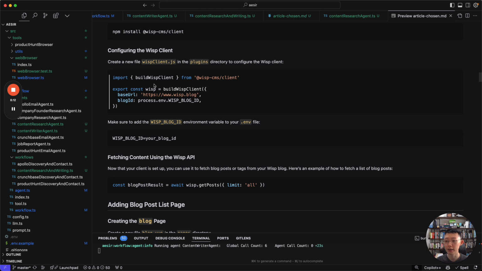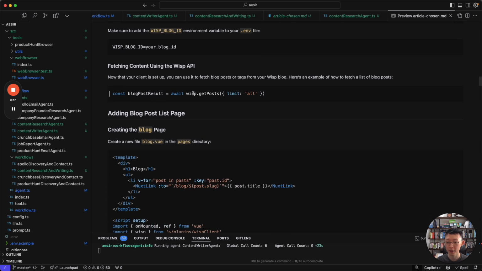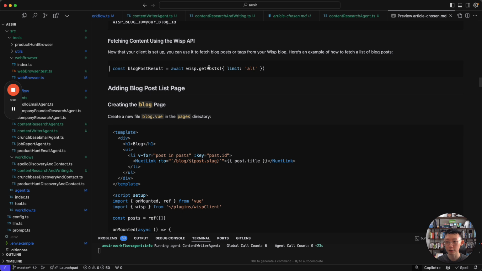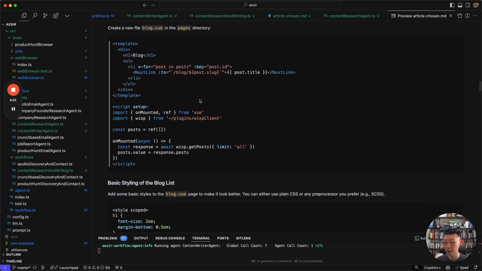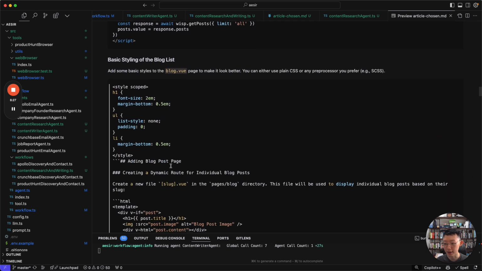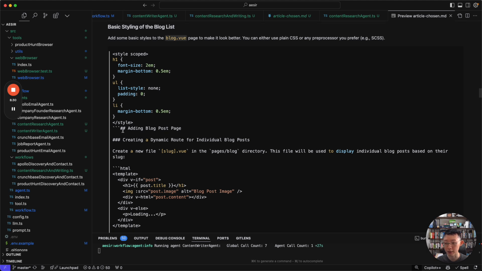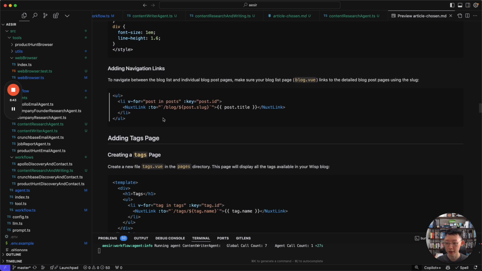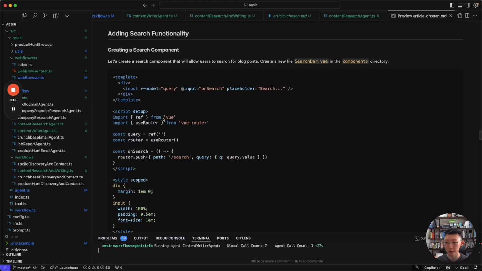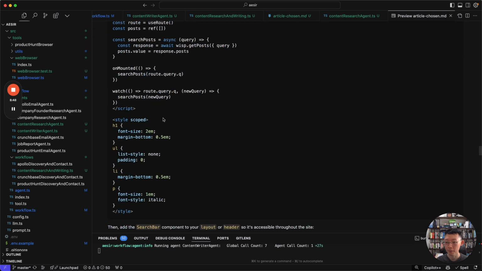This is actually correct. It's from the documentation and it got it right. It's telling you how to fetch the content, and then it says you can add a new file in the pages directory. You can do some basic styling. Some parts are broken because my editor tool was a little bit broken, so it didn't add new lines in between. But you can see that there was code being written. Let's ignore the code first, I'll talk more about the code later.